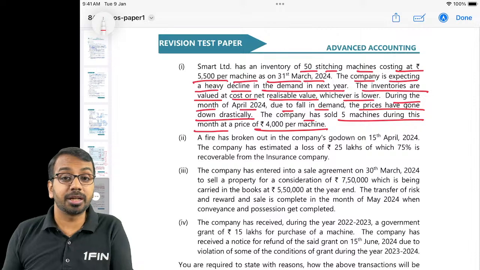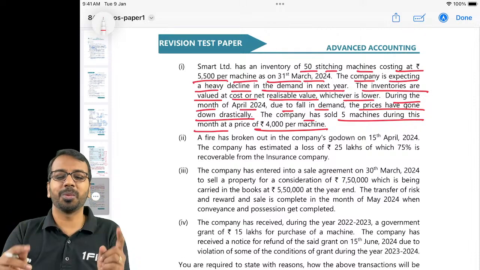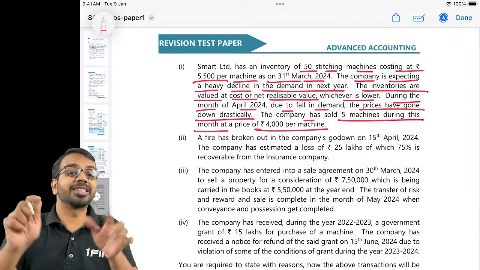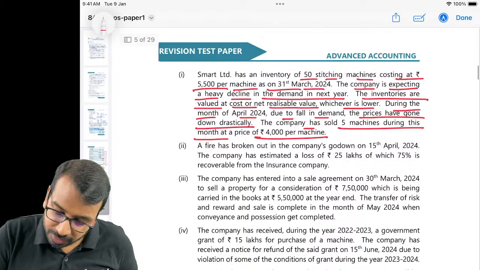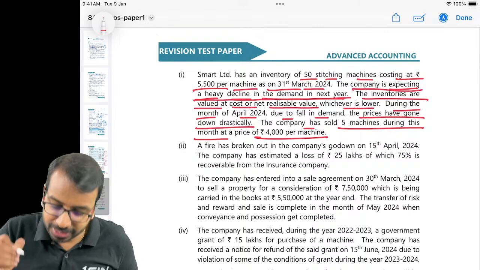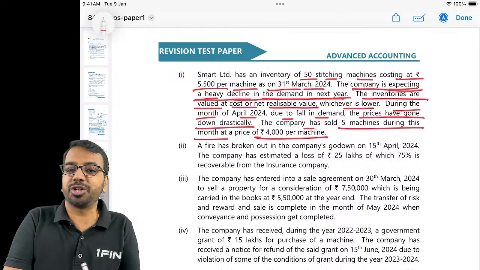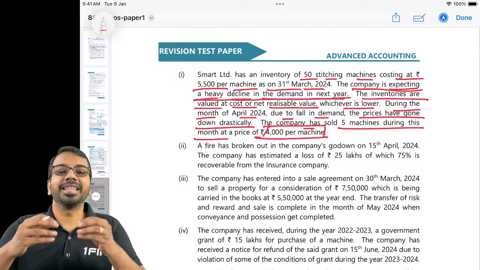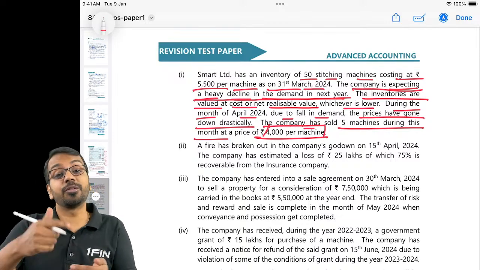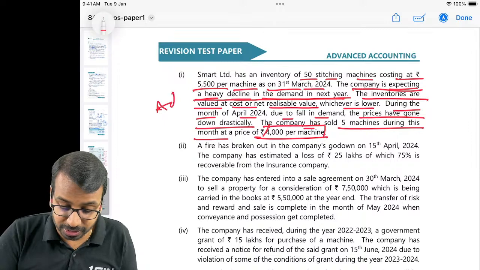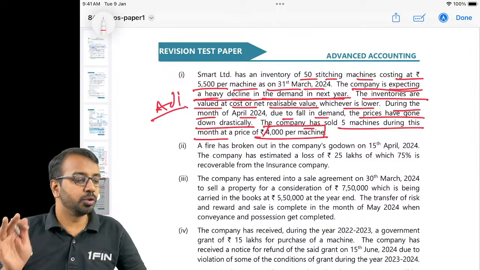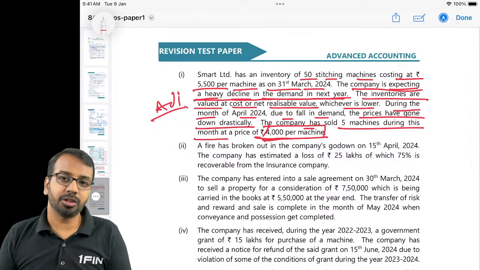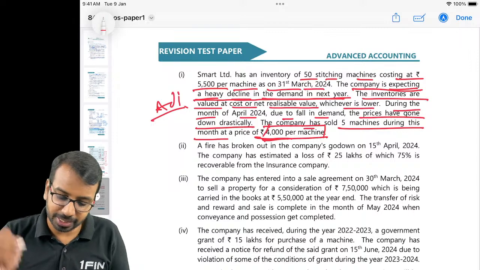Now, whether we should consider it adjusting or not, always remember, is there a condition existing on the balance sheet date? In this case, the company is already expecting a decline in demand next year. So, is there a condition on the balance sheet date? Yes. Subsequently, when they sold at 4,000 per machine, that gave us evidence that the value has gone down. So this will be considered an adjusting event, and you will consider the revised value, that is 4,000 per machine, for your valuation purpose. Okay, so this is an adjusting event.